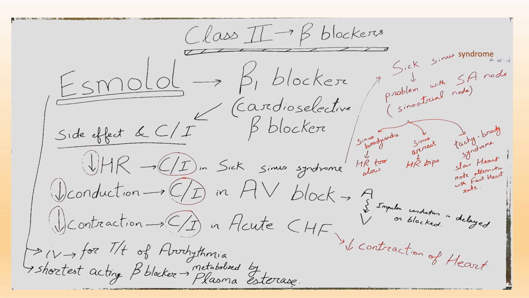Esmolol is given intravenously for treatment of arrhythmia. Esmolol is the shortest acting beta blocker and it is metabolized by plasma esterase.